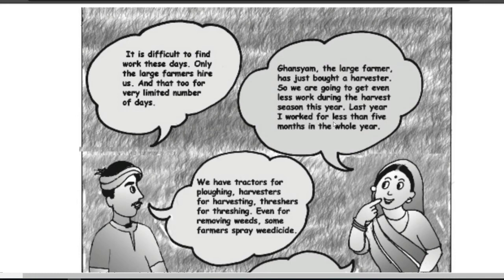Last year, I worked for less than 5 months in the whole year. So here Ramkali is saying that Ghansham, who is the large farmer in the village, last year had bought a harvester. And we know that when a harvester machine is there, of course he is not going to appoint laborers for the harvesting, he is not going to give them employment. So now because of that harvesting machine, Ramkali is not able to get a whole year of work, only less than 5 months she got work, and when work is not there, again income is not there.